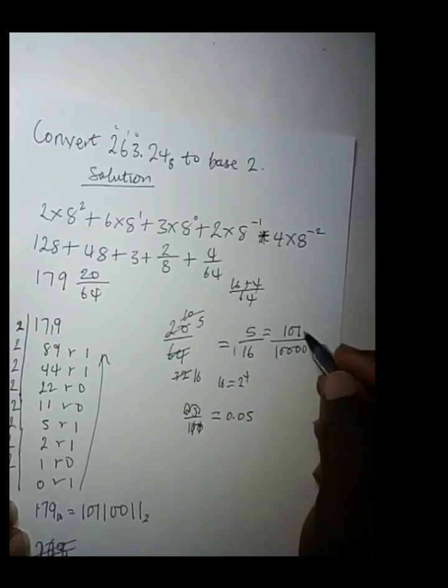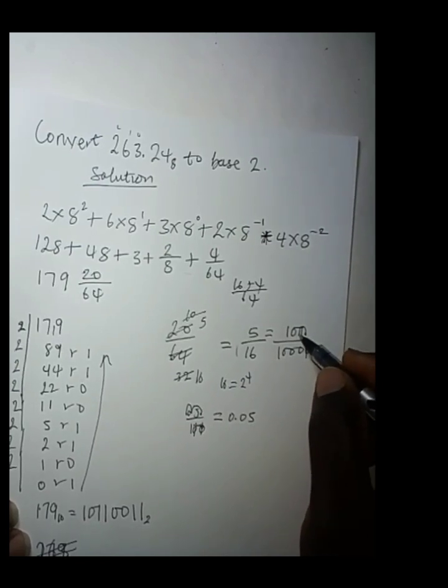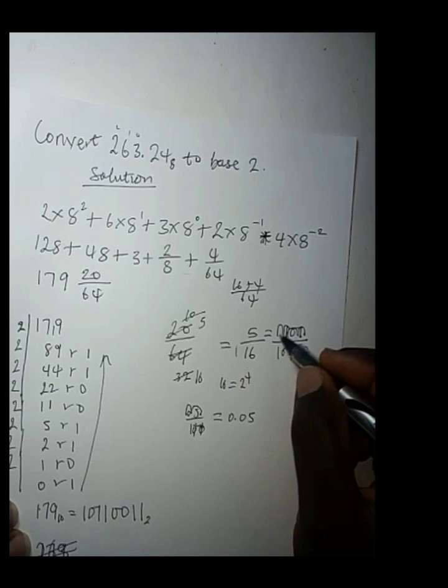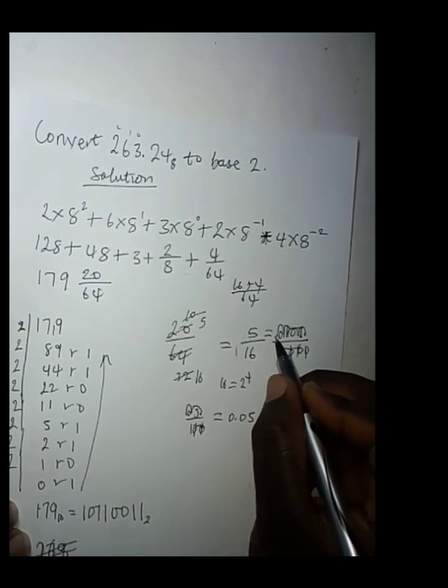The same thing applies in binary. You assume that the decimal point is here, you move it this way, cancel out this first one, again the second one, again the third one, and then you create a space here to remove the fourth one. So what we have is 0.0101.